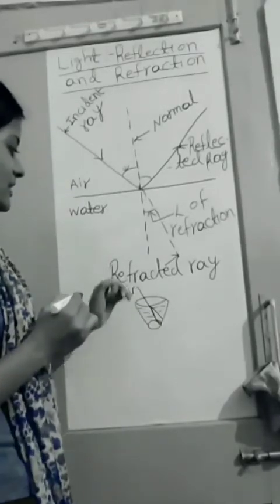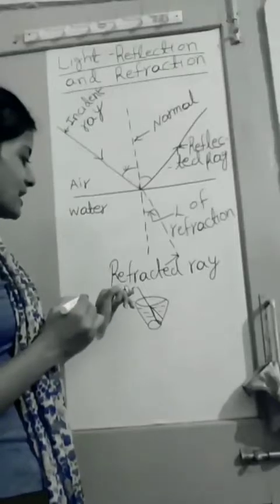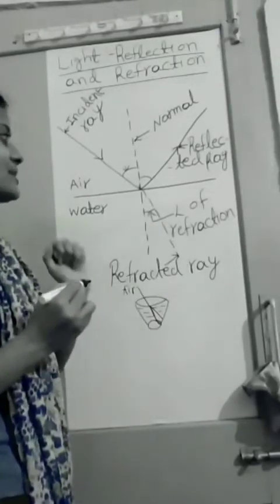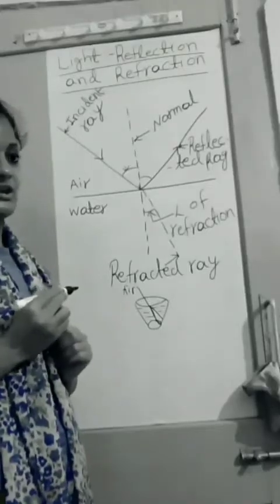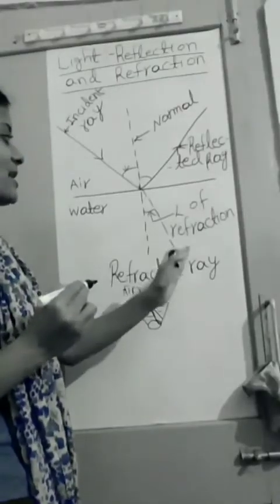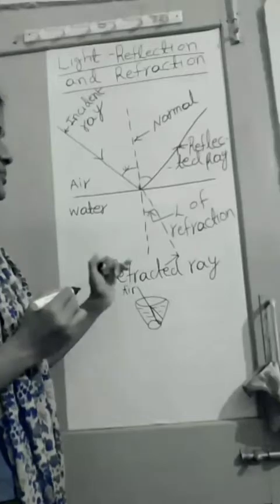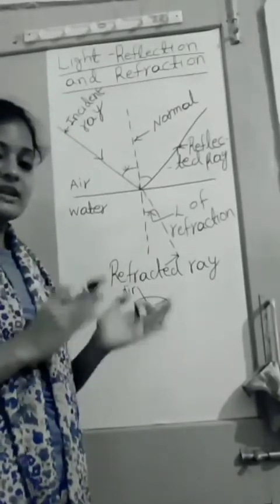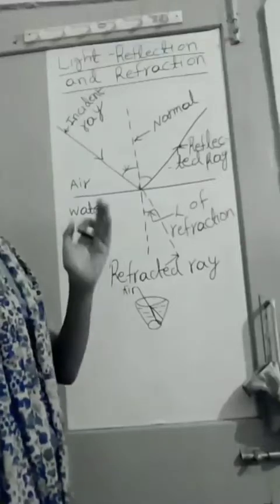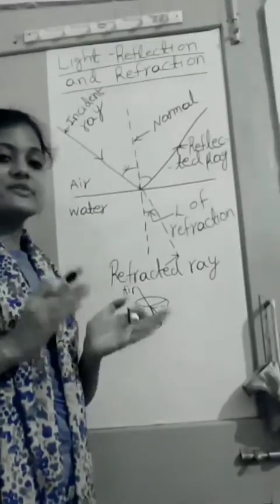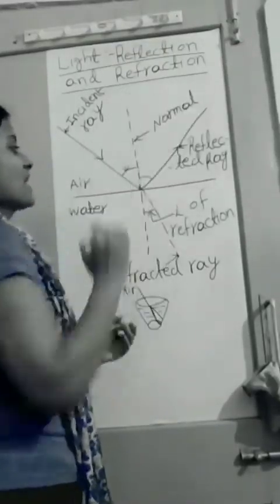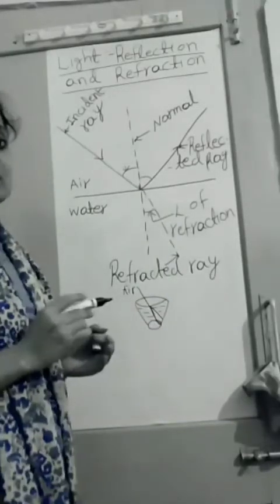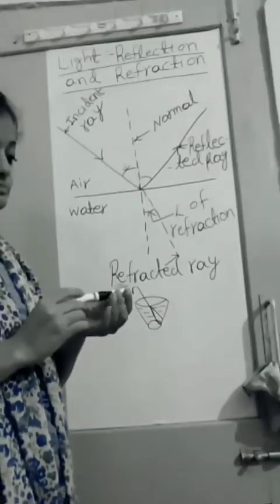That means when a light ray travels from one medium to another, the ray shows bending, okay, and that phenomenon of bending of a light ray is known as refraction. So yes, there is a difference between reflection and refraction. Reflection is the bouncing of light rays, whereas refraction is the bending of the light rays.